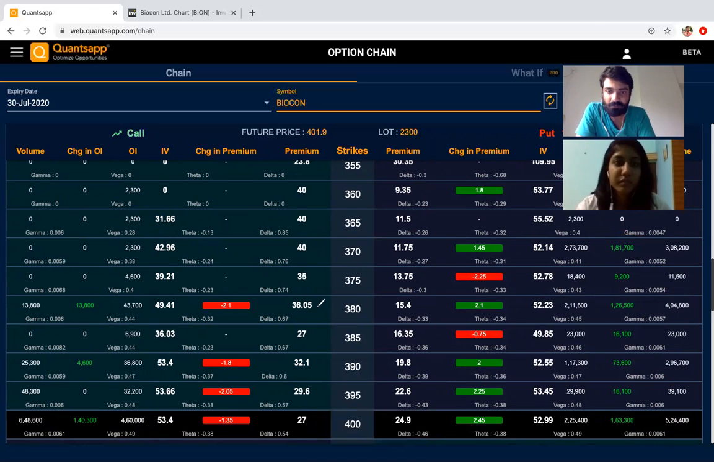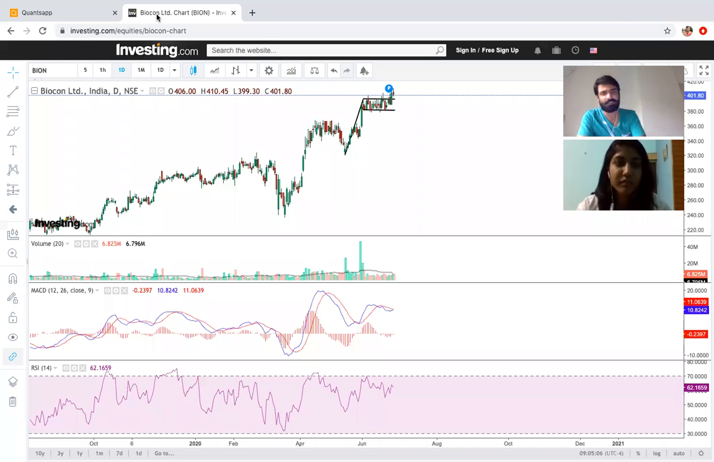So for Biocon, what we can do is buy somewhere between 396 and 400, and take a stop loss at 380, for a target of 420. So that's all we have in this analysis.